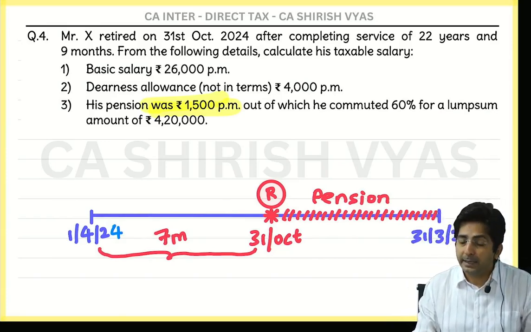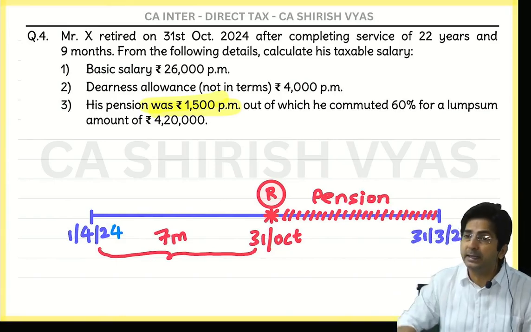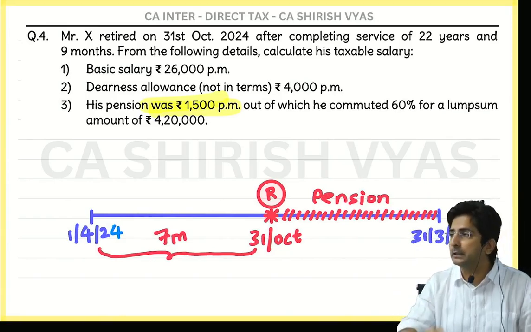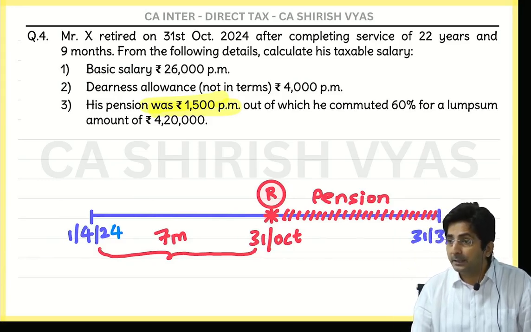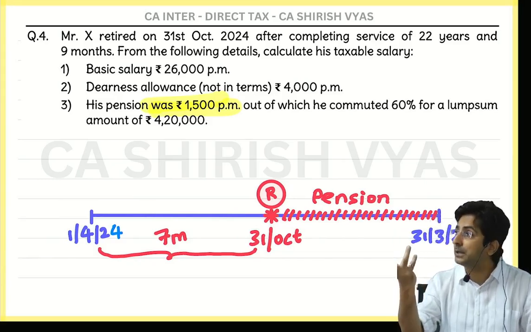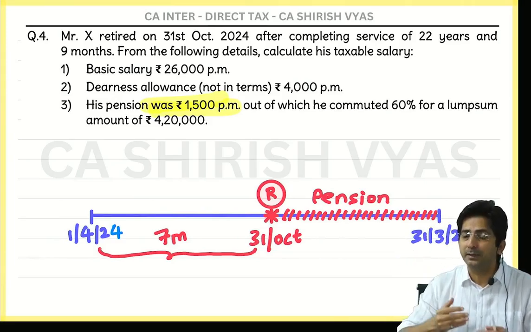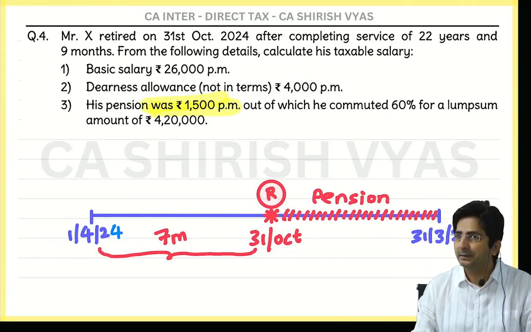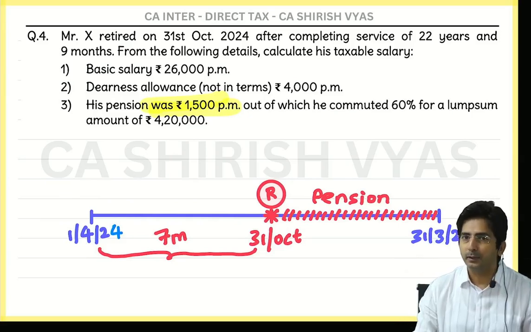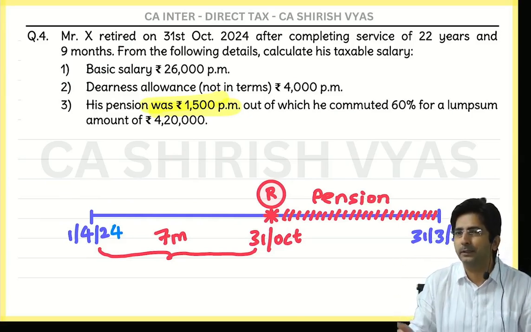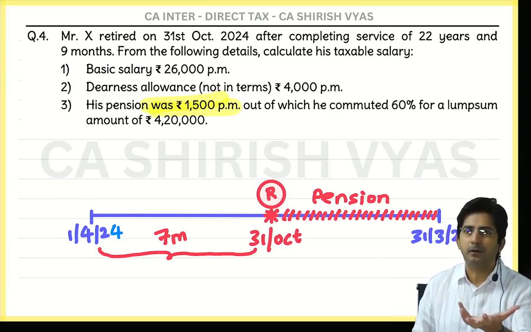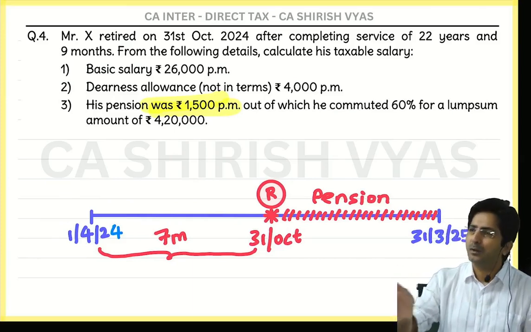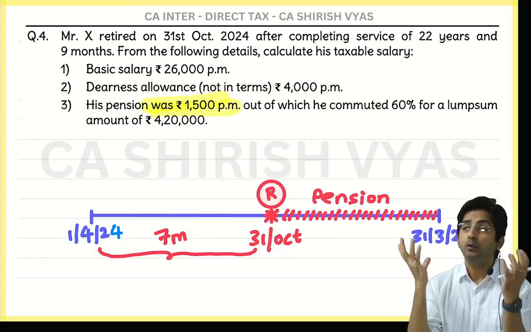Okay. And if in the question there was gratuity, then 33.33%. What is the logic behind this? See, gratuity is always a lump sum amount. See, gratuity is not given in piece and parcel. It is a lump sum amount only. So you know what income tax department says? See, you already received gratuity, it's a big amount. It's a lump sum amount. So take pension on monthly basis. Why do we request for lump sum?